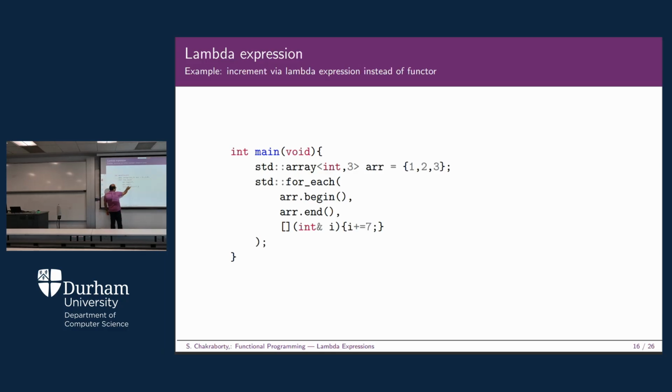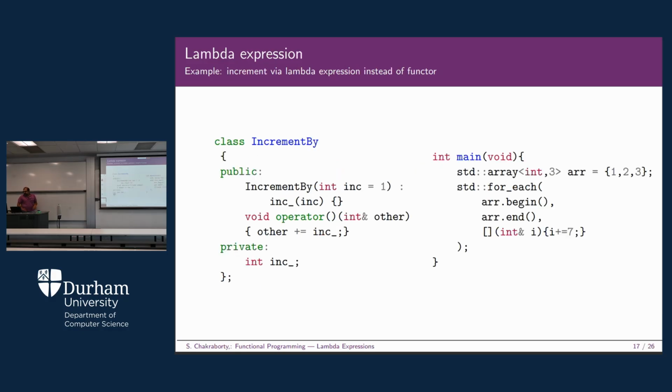Now these operations will be performed on this for each function. You start with the begin and come till end. The operations you have mentioned will be done on all the elements within this range, that is 1, 2, and 3. If your argument is i, that is each and every element 1, 2, and 3, each time it will come here because this is basically a for loop, and each element will be incremented by 7 in this case. So this is how it will work. You are going to get the values assigned within the ARR as 8, 9, and 10.